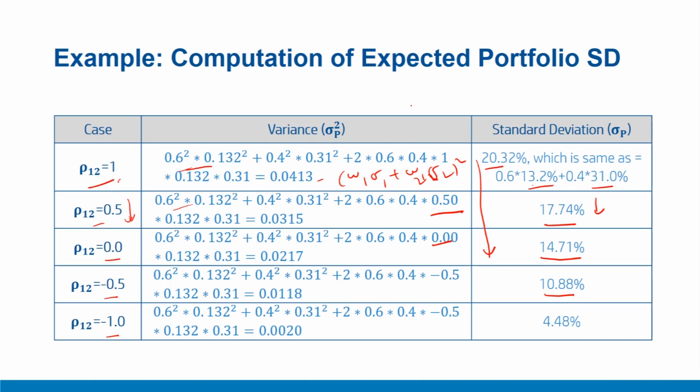We observe that as we keep on decreasing the correlation from +1 to -1, the standard deviation of the portfolio decreases. So in order to decrease the risk of a portfolio, in a well-diversified portfolio with a large number of securities, if you pick and choose those securities where correlation is less than 1, you can achieve more and more diversification. To summarize this lesson, adding more securities that are less correlated or have lower covariance in the portfolio leads to diversification. Diversification here means the reduction of stock-specific risk.